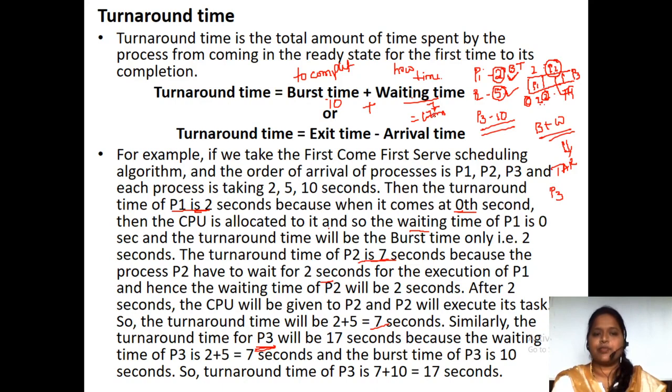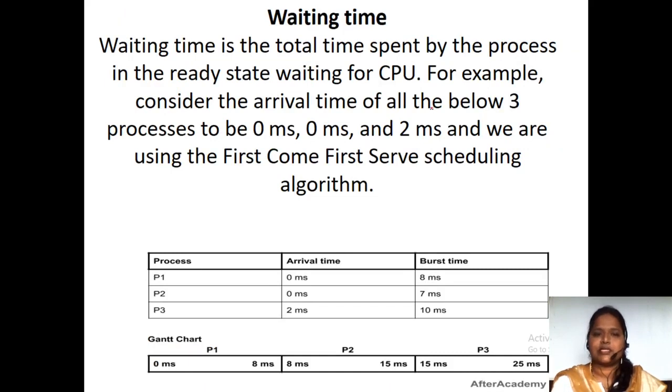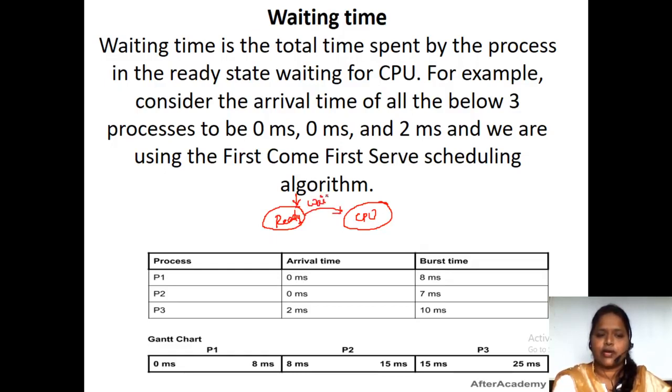Turnaround time is the total time spent by the process from coming into the ready state for the first time until completion of its execution. So the total time we call the turnaround time. Next one is the waiting time. Waiting time is the time which the process spent in the ready state. In the ready state we have the process waiting, and in the running state we have the CPU. So how much time the process has waited in the ready state, waiting for the CPU, we call it the waiting time.